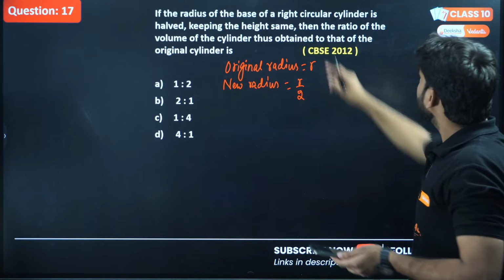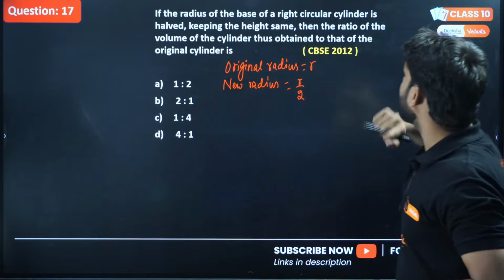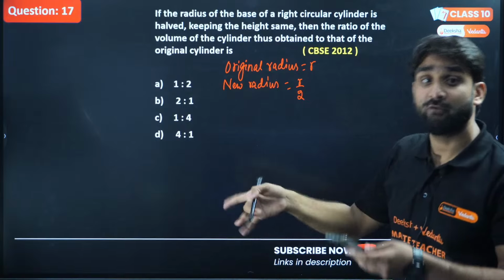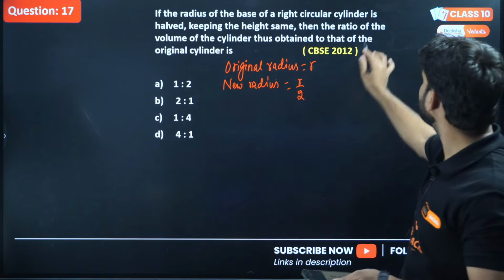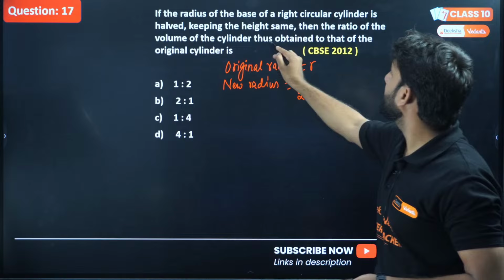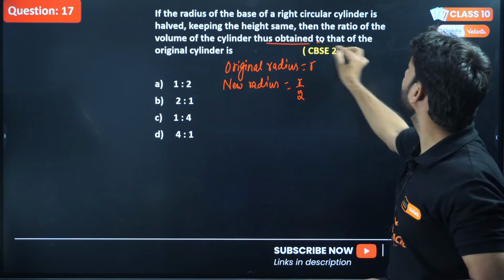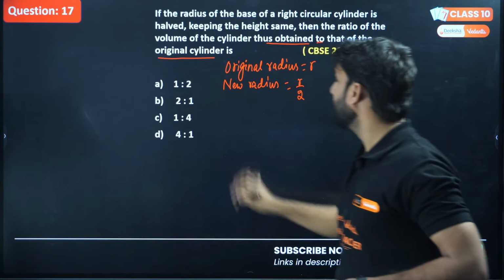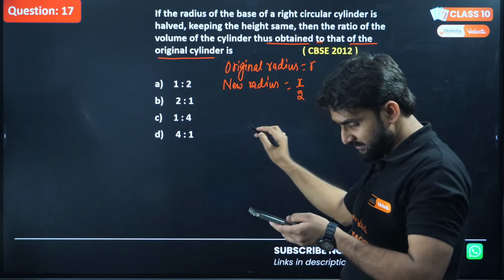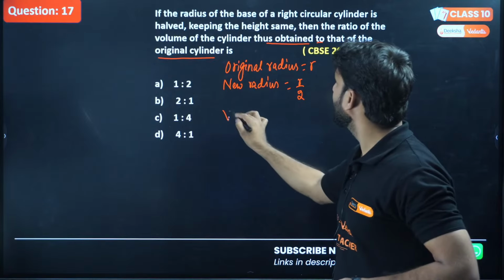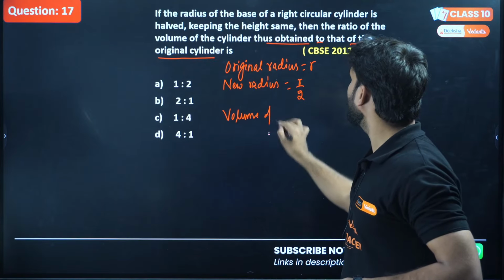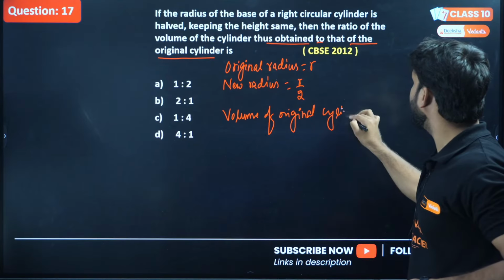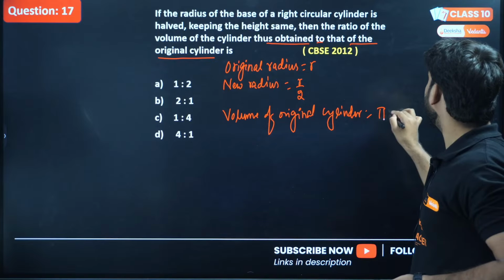Then we have to find the ratio of the volume of the new cylinder obtained to the volume of the original cylinder. Volume of the original cylinder will be pi r square h.